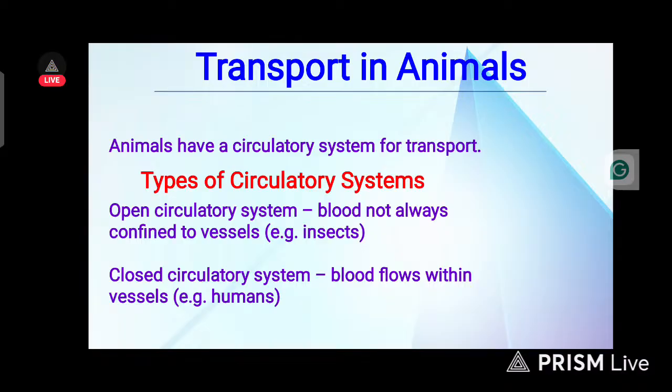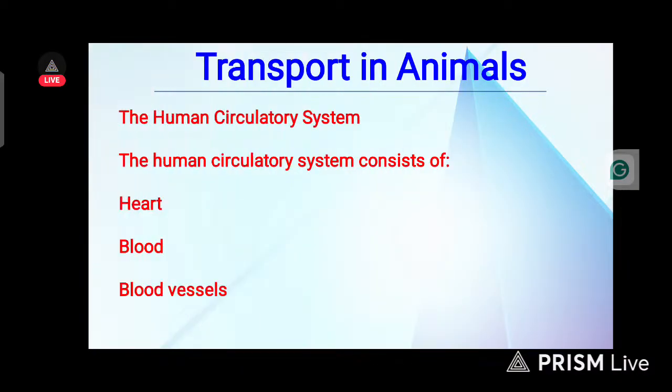The second type of circulatory system in animals is the closed circulatory system, where blood flows within the vessels, e.g. humans. It is humans that possess a closed circulatory system.